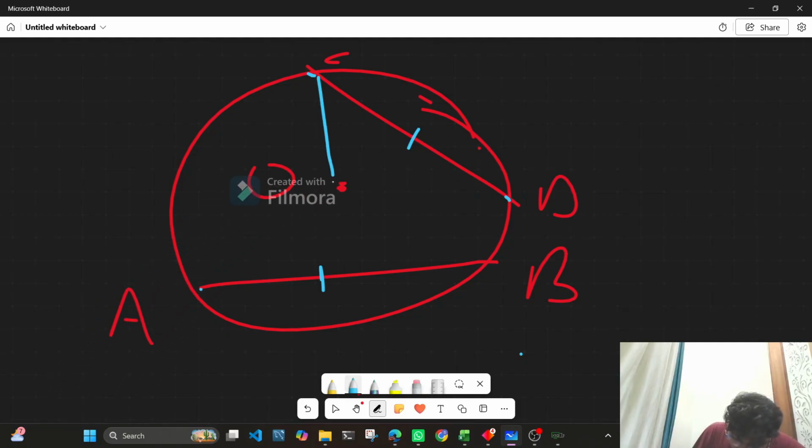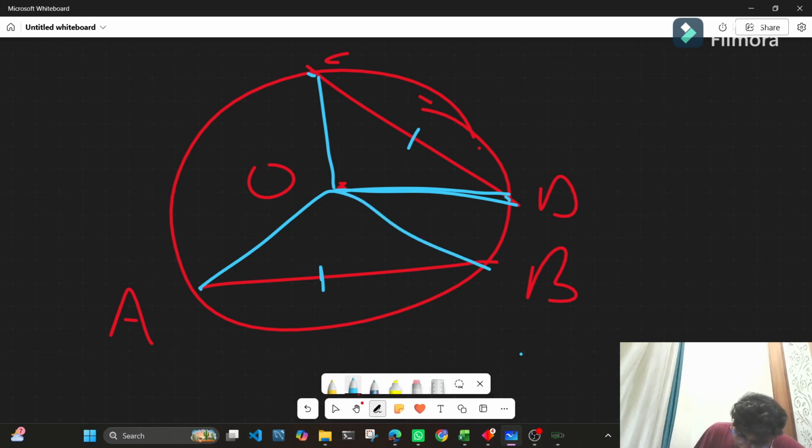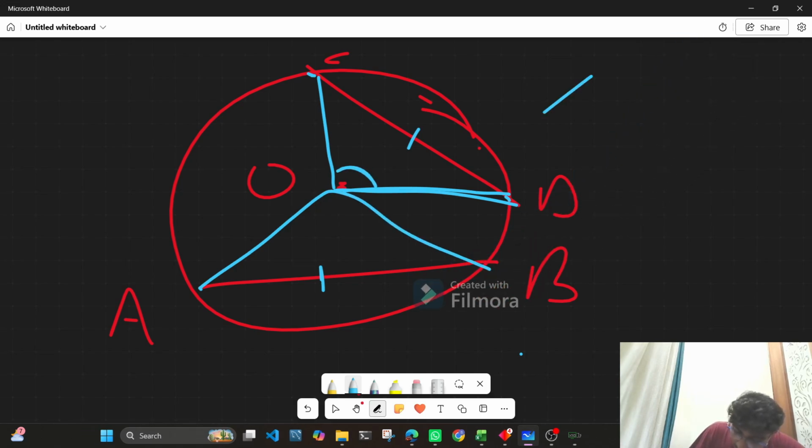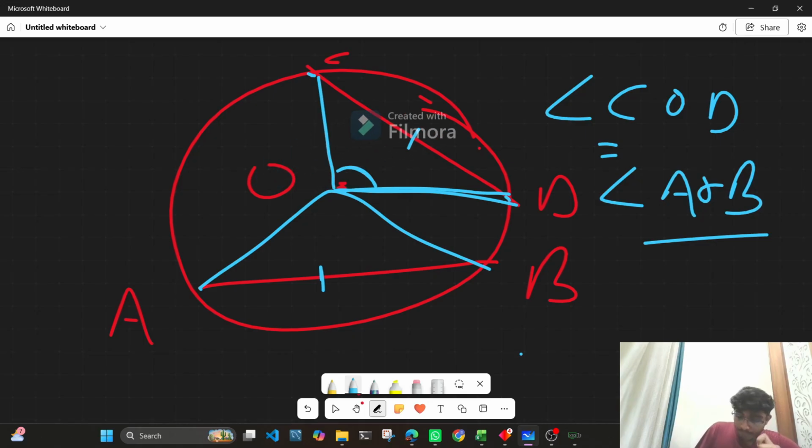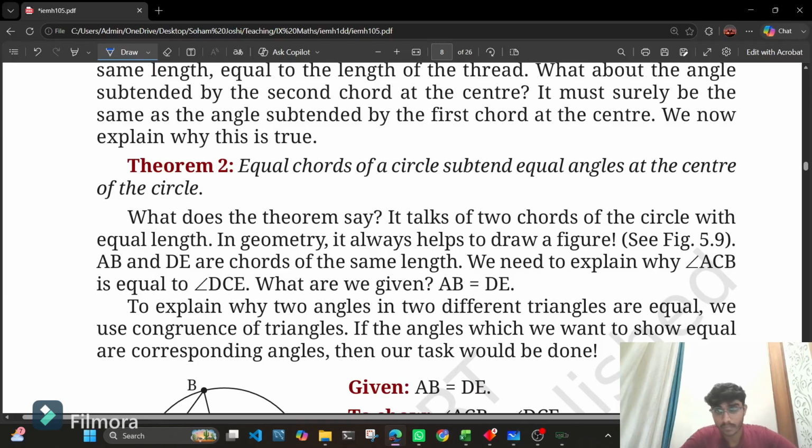So basically, if I join these points, and I'll also join this, the angle that is formed, that is angle COD and angle AOB, they are equal. In which case, if both the chords are equal in nature, then the angles that they subtend at the center are equal.